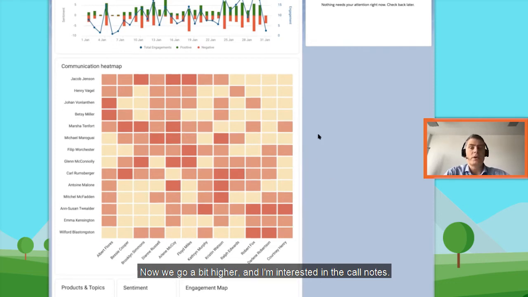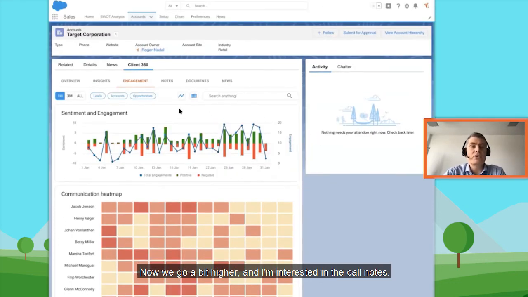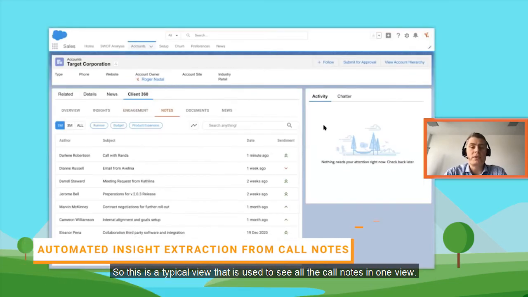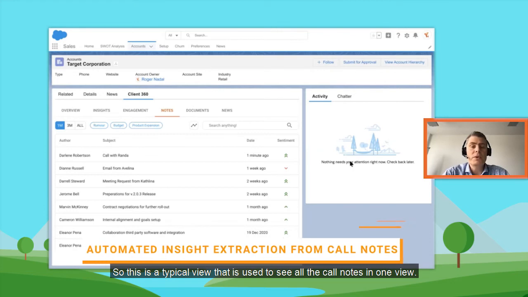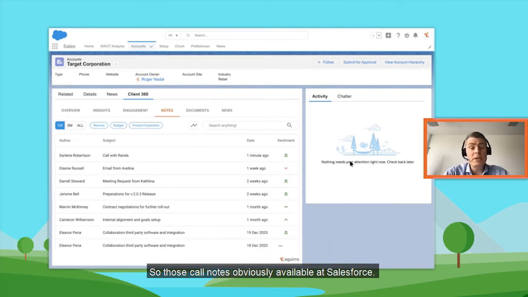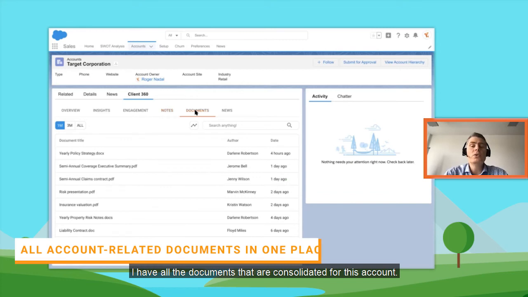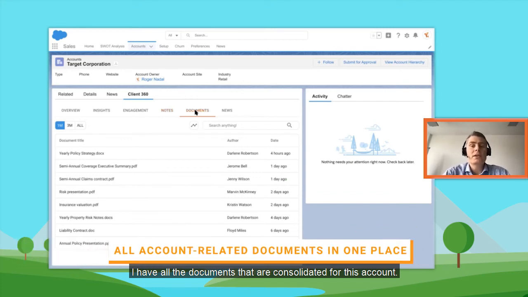Now we go a bit higher, and I'm interested in the call notes. So this is a typical view that is used to see all the call notes in one view. So those call notes are obviously available in Salesforce, but here we are using call notes to make it easier for the end user, and we add the sentiment for each call note. So when we see, for example, a call note with the negative sentiment, then that's something that we should maybe have a look at.